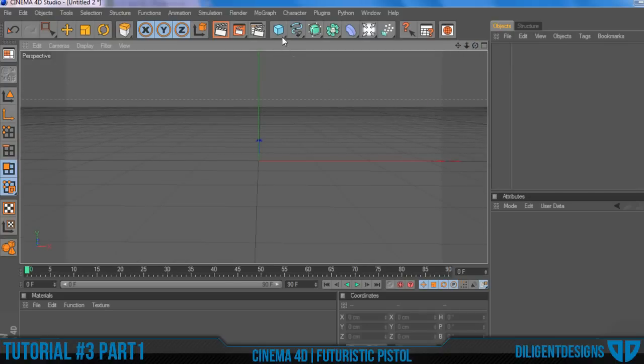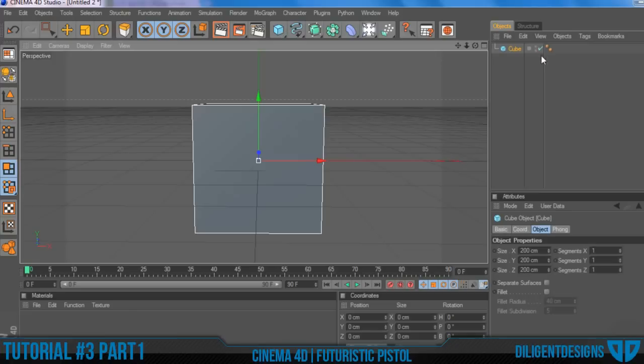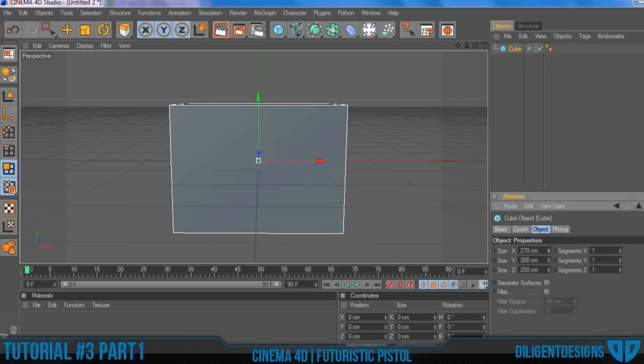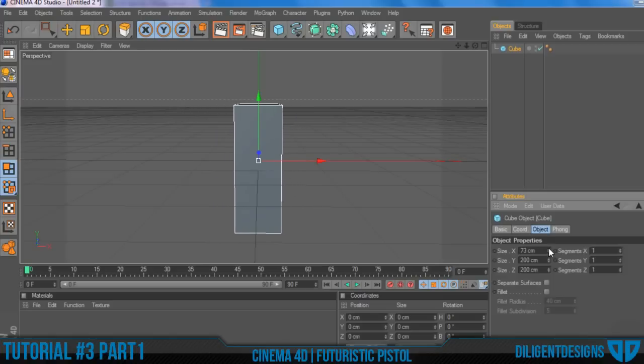So first, what you want to start out with is a cube, and then play around with the values a little more. So maybe X about 120, or actually let's go with 75.